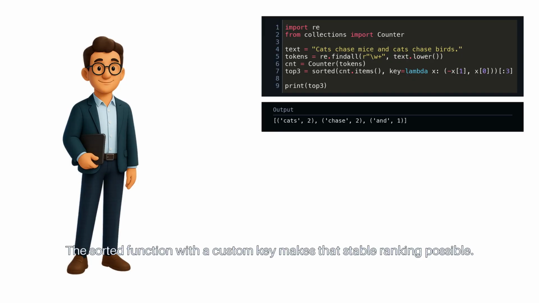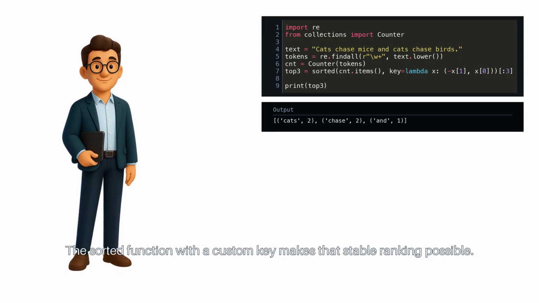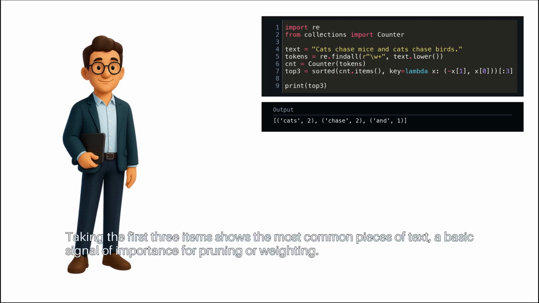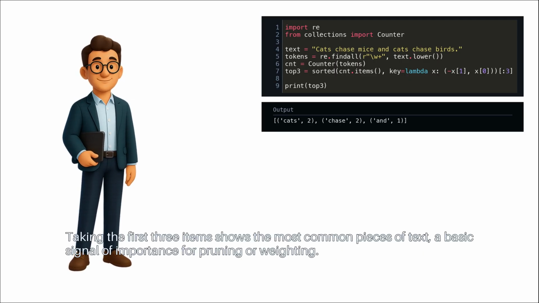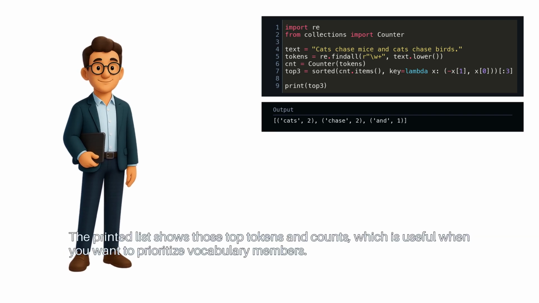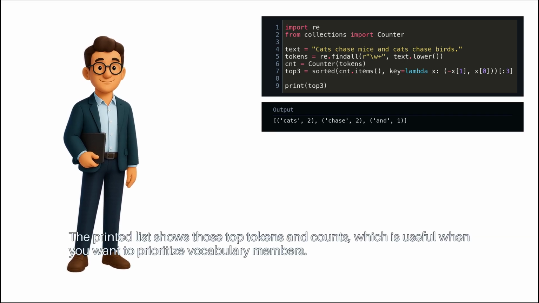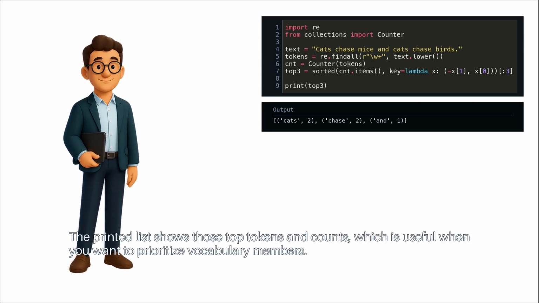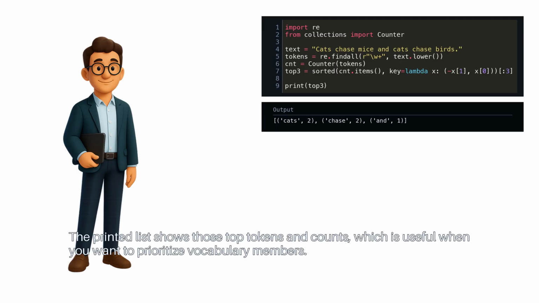The sorted function with a custom key makes that stable ranking possible. Taking the first 3 items shows the most common pieces of text, a basic signal of importance for pruning or weighting. The printed list shows those top tokens and counts, which is useful when you want to prioritize vocabulary members.